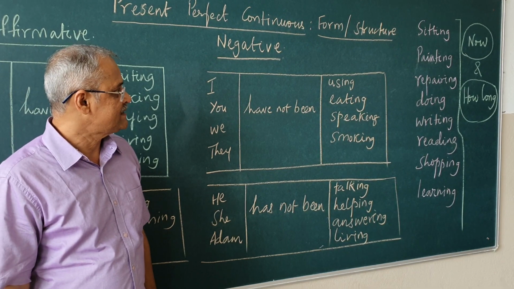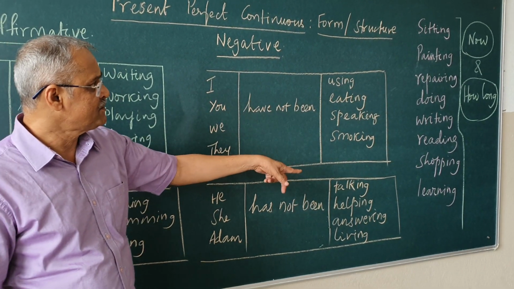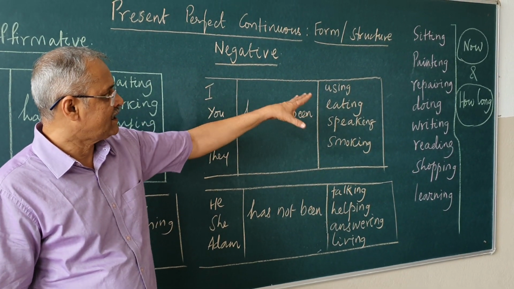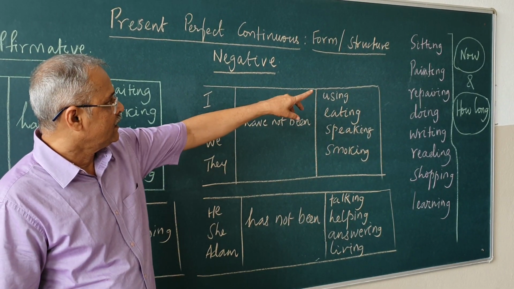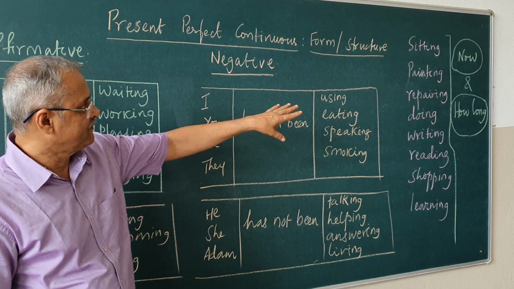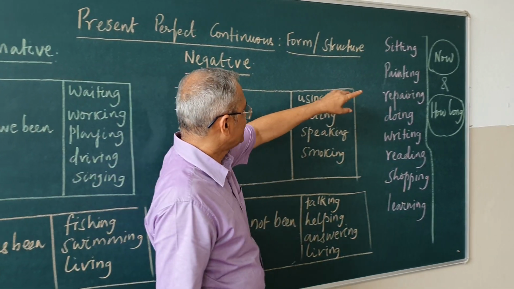So now let us see some more verbs and see how the construction of present perfect continuous takes place. The one thing you have to find out the difference in is, see for example here, you take sitting.